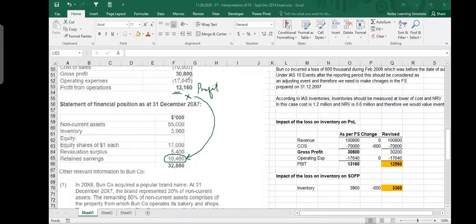So, therefore, if my profit has decreased, it means that my retained earnings will also decrease. So we put here retained earnings. As per the question, it was 10,480. And of course you decrease it.